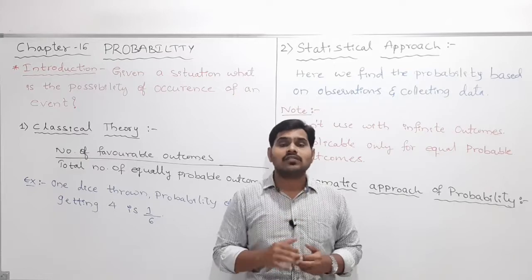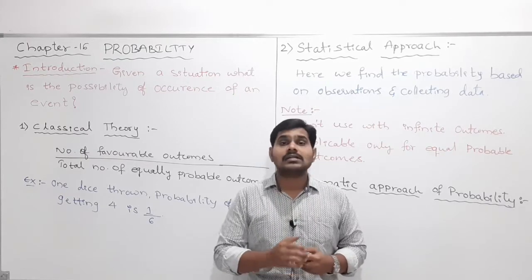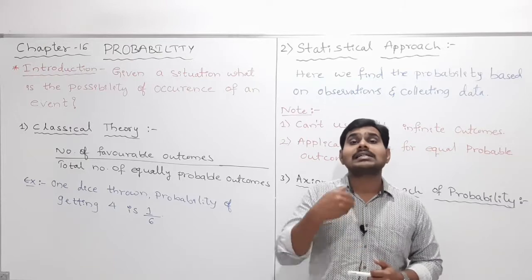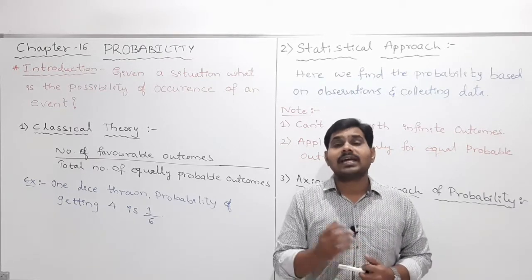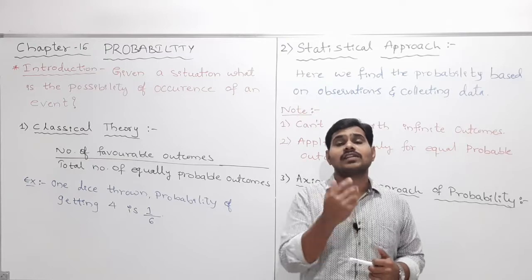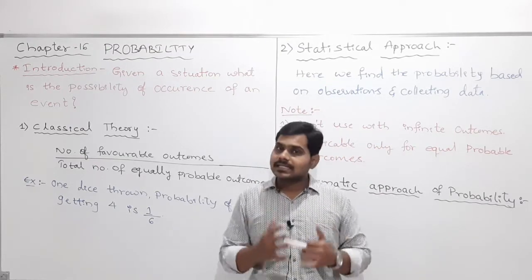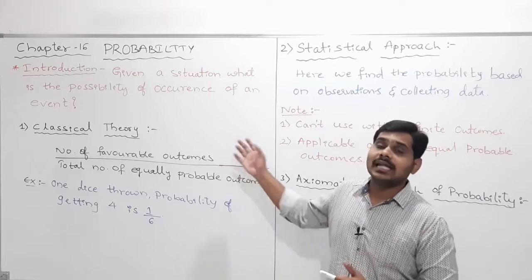What is the probability of getting tail? Or if I toss the coin twice, what are the chances of getting head? What are the chances of getting tail? That all we discuss in probability.